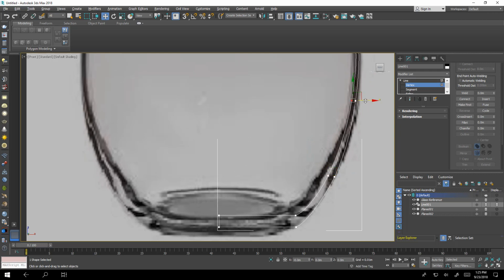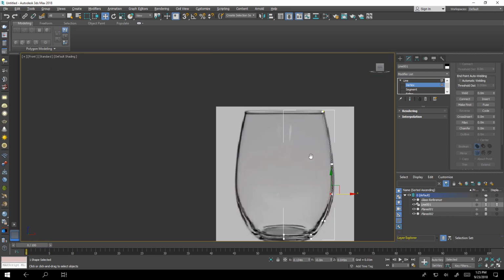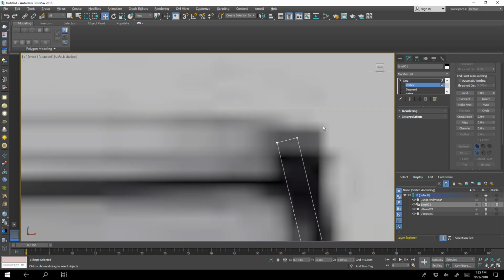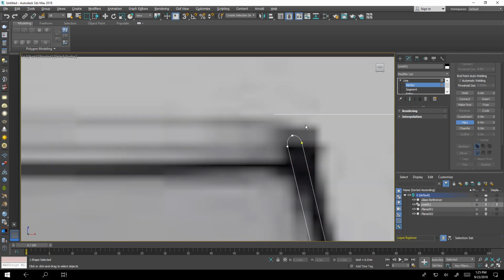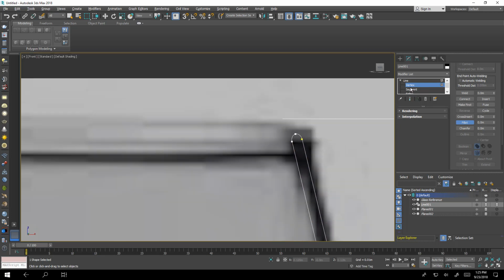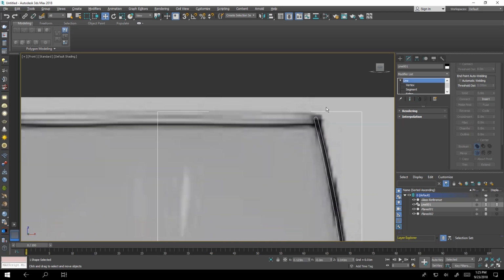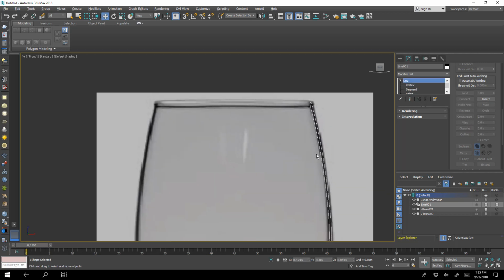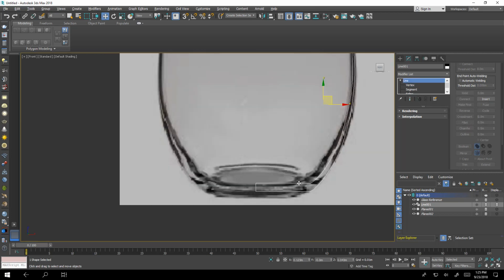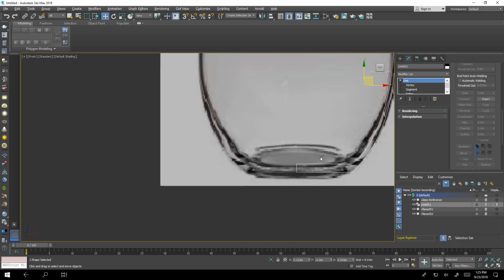And we will go here to give it a little bit of curvature. We will try to choose these two vertices and make fillet, and these two vertices we will fuse and weld. Okay, nice and clean. And after that we will go to the modifier list and lathe.